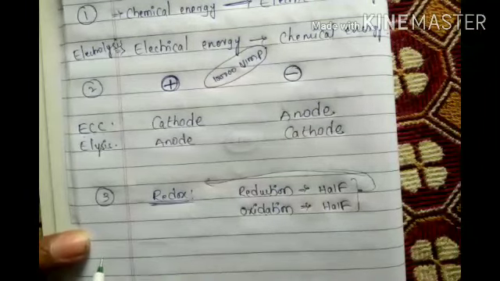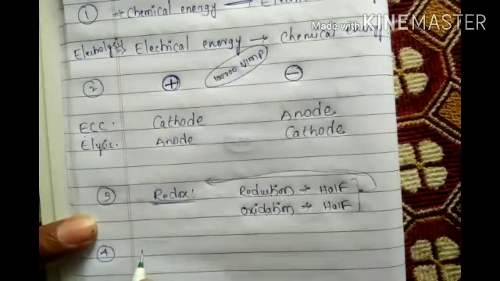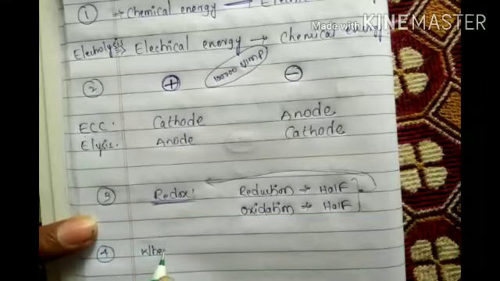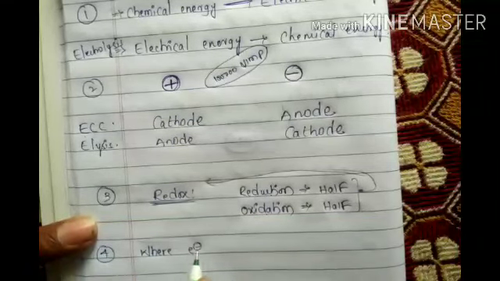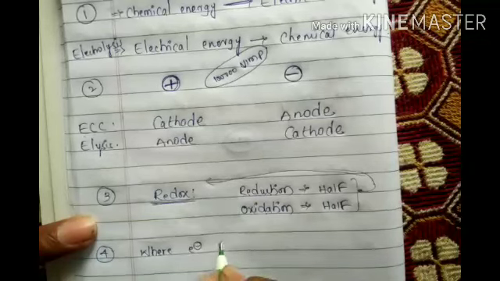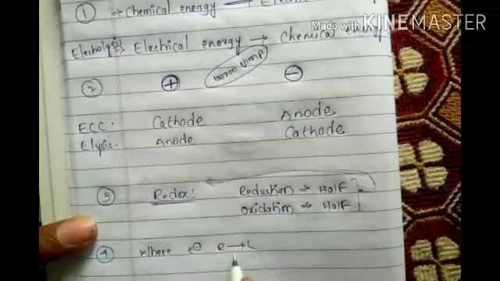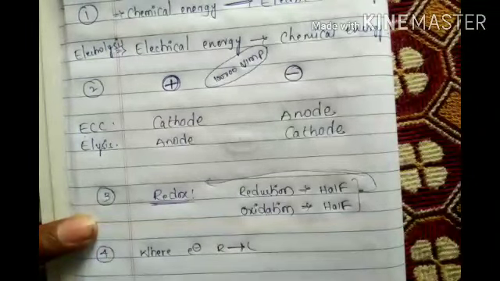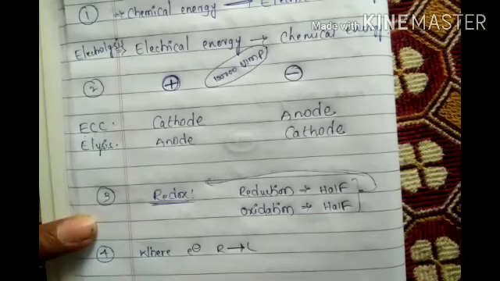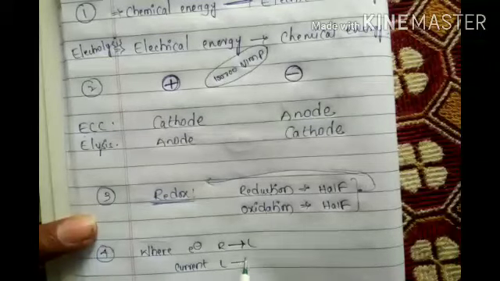Okay, and the fourth very important point: electrons are transferred from right to left, for example. Electrons are transferring right to left, while the current is transferring left to right.